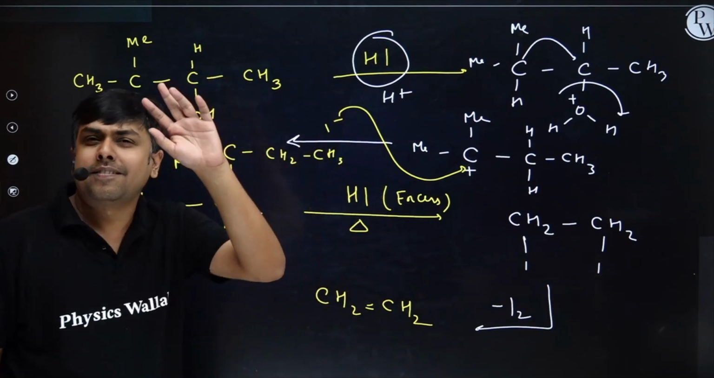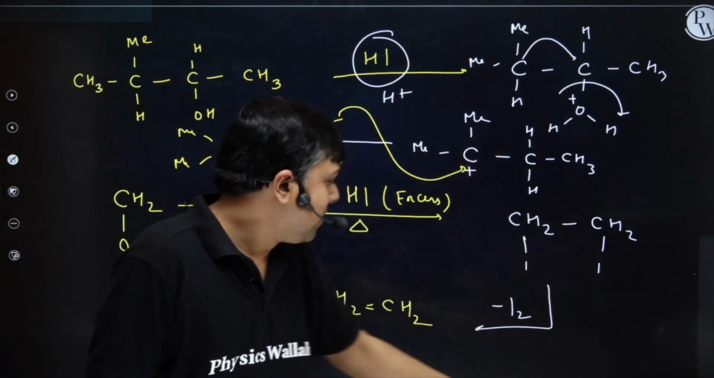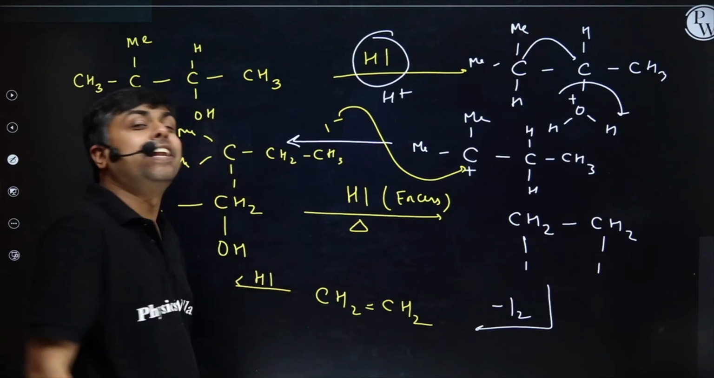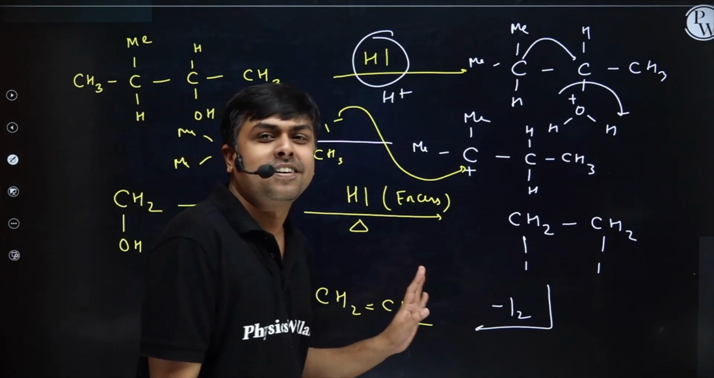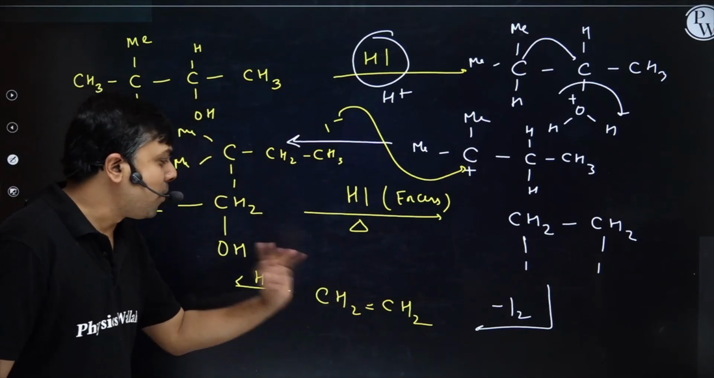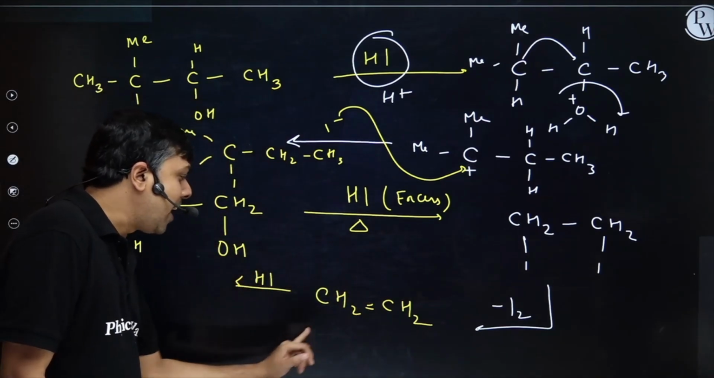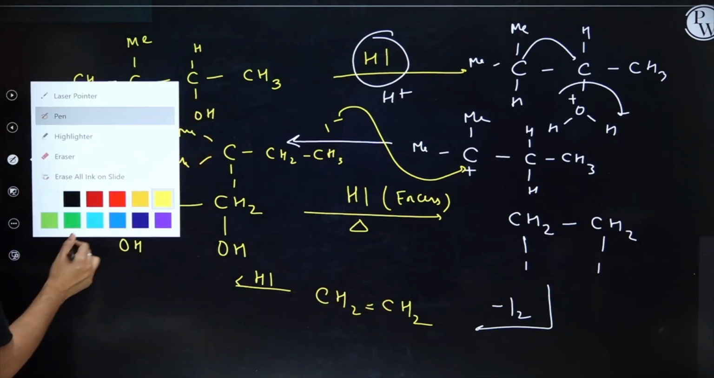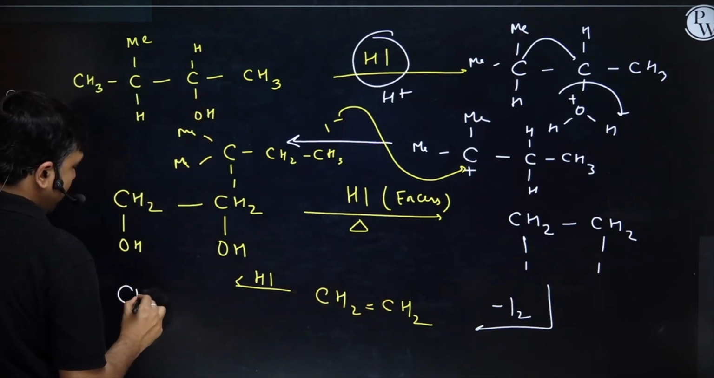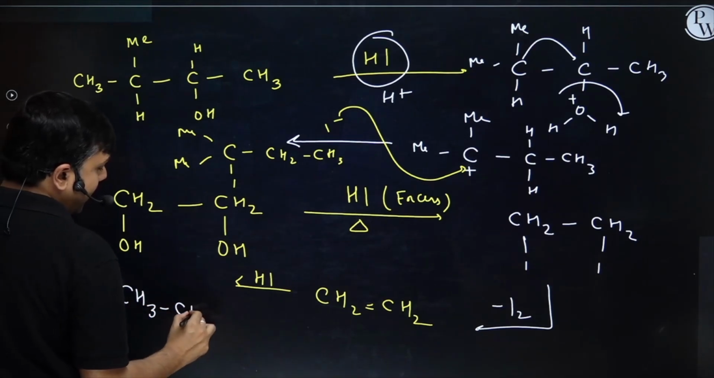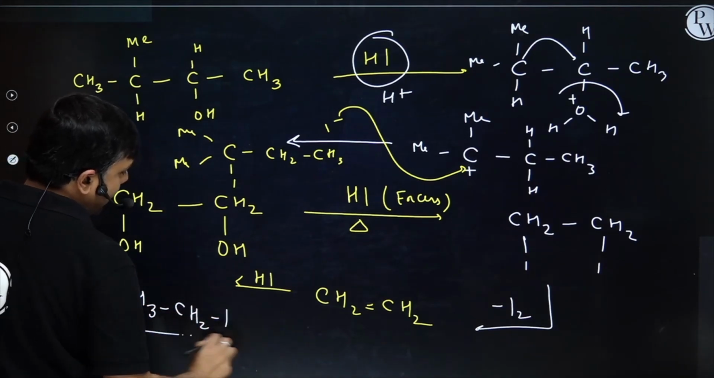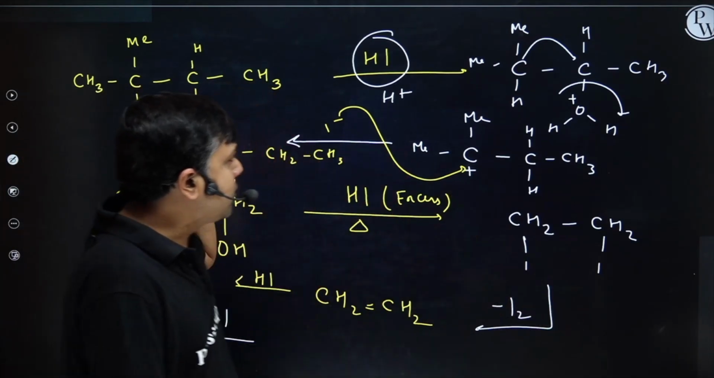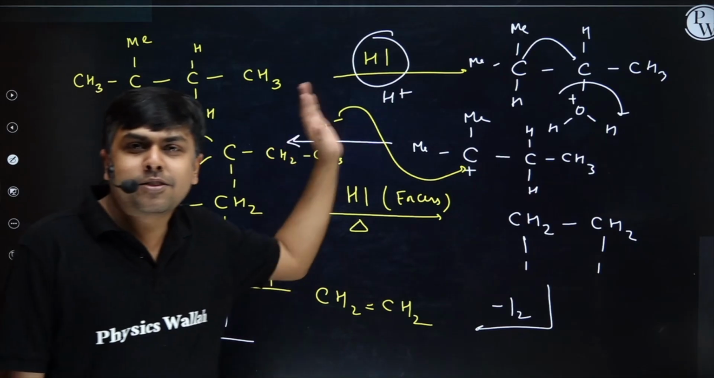I have excess HI. Still I have HI. Now what will this HI do? It will do an electrophilic addition reaction here. So this pi bond will break. On one carbon, hydrogen will get attached, and on the other carbon, iodine will get attached, and I will have the formation of CH3CH2I as my final product. I hope you understood these two questions. Please copy it.